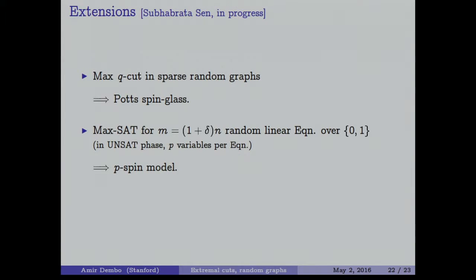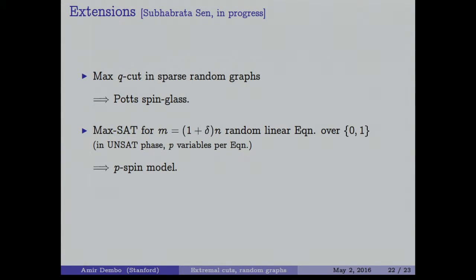And what goes on in quite large generality is the fact that when you make the degree large, the sparse random graphs behave like some version of a disordered Gaussian model on a complete graph. And many disordered Gaussian models on the complete graph have already been solved by physicists, and many have already been proved mathematically to be the solution, the Parisi type solution to be correct. And there are quite a few others which have not been solved yet, but this might be a motivation to solve things which were not solved before.